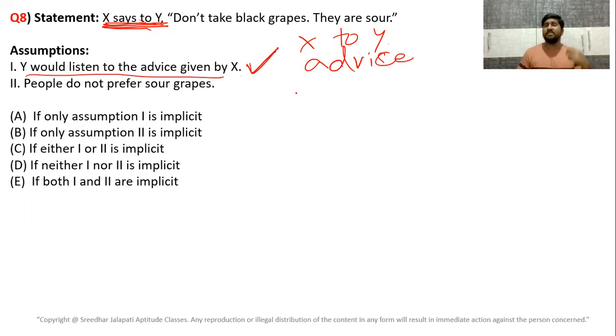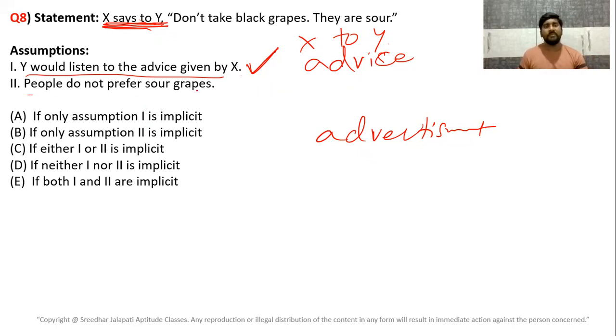Not only in this case, normally whenever anybody is advising somebody, they assume that the person will listen. Similarly, when somebody is giving an advertisement, a paper advertisement, what does the person think before giving it? He assumes that people would see that advertisement. Whether people see it or not is secondary. But he himself assumes, first, that people would see it. That's why he advertises. Right? When somebody is warning, when somebody is commanding, what do they assume? They assume that the others will listen to them. Whether they listen or not is secondary. First, he assumes that they will listen to him. So that is what you have to find here.